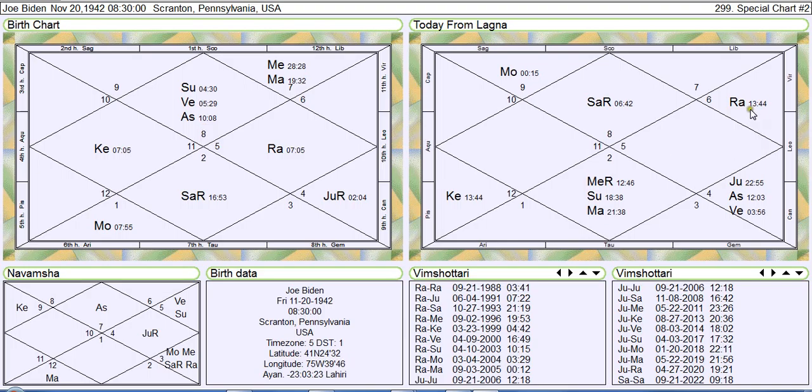We would also see that Rahu and Ketu at 13 degrees are a little bit close to the ascendant at 10 degrees. So they're basically afflicting 6 of the 12 houses, where they occupy and where they aspect.